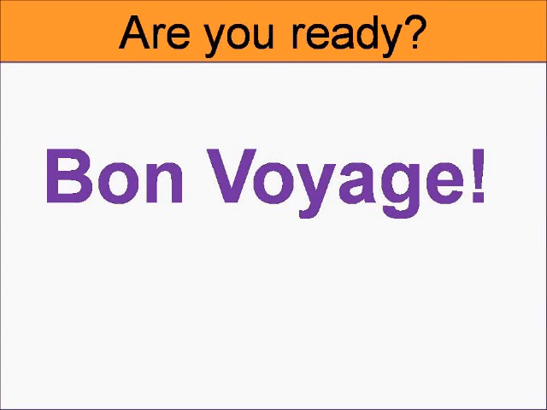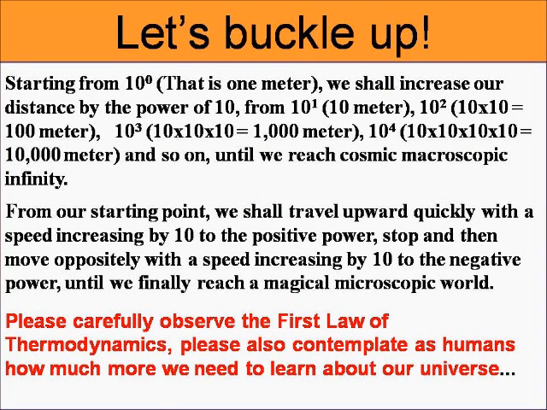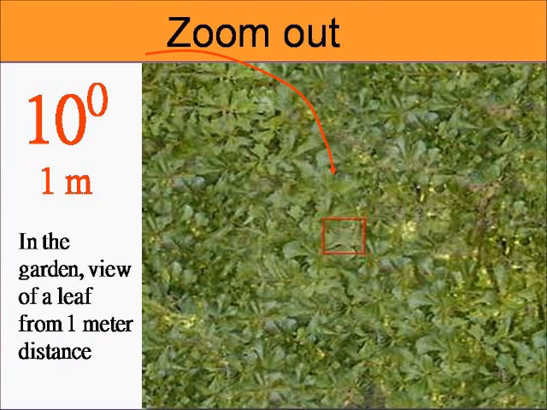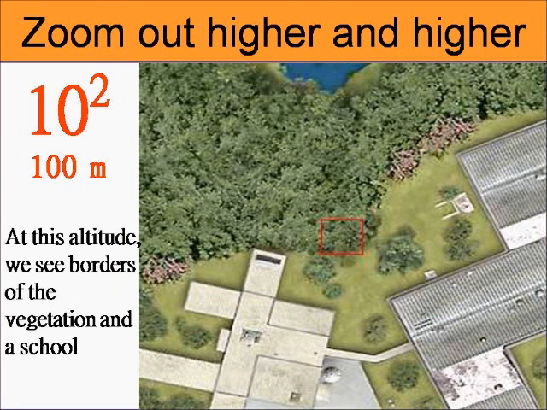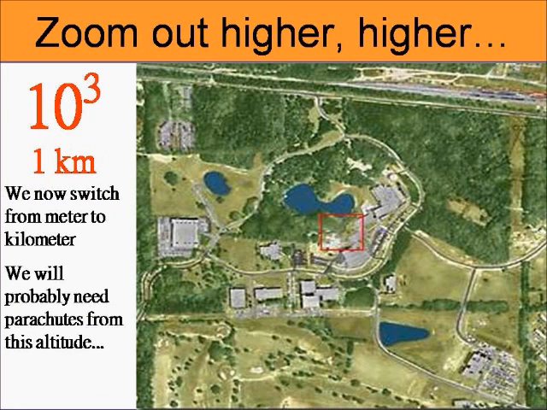Yay, my favorite. Now I have to read this one. So let's buckle up, we're going to fly. Starting from 10 to the power 0, which is 1 meter. We're adding a unit to it, meter, which is a measurement. Before, we just had 10 to the power 0, which is equal to 1. So we'll increase the distance, one dimension, by the power of 10. 10 to the power 1, 10 meters. 10 to the power 2, 100 meters. 10 to the power 3, 1,000 meters, 1 kilometer.